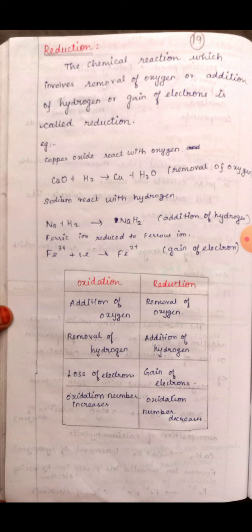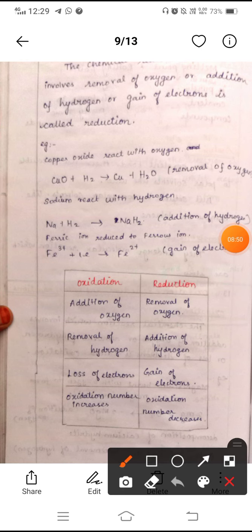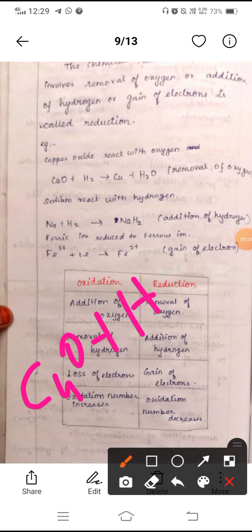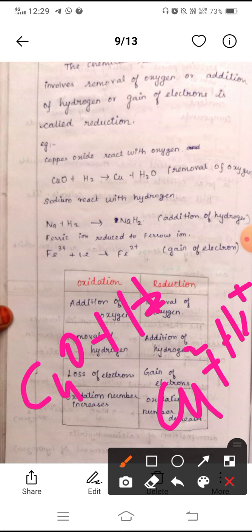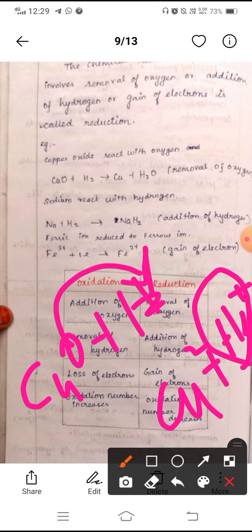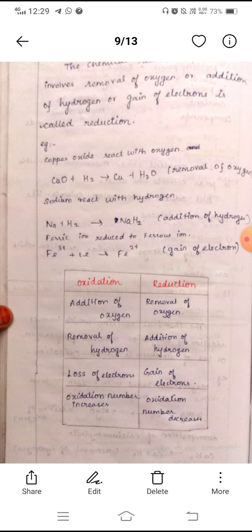Okay. Now, let us see some examples. Copper oxide is reacting with hydrogen. What is the copper oxide? CuO plus H2 gives Cu plus H2O, water. The oxygen is joined with H2 and it forms water. So here what is happening? Oxygen is removed from copper oxide. So it is an example of a reduction reaction.